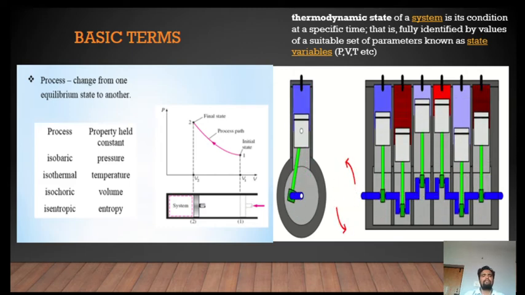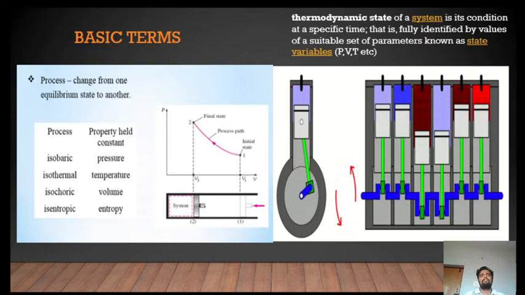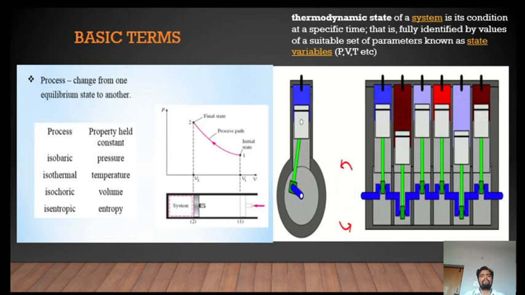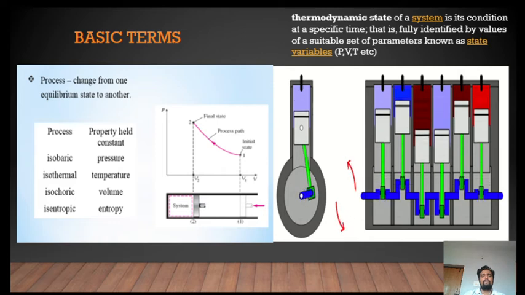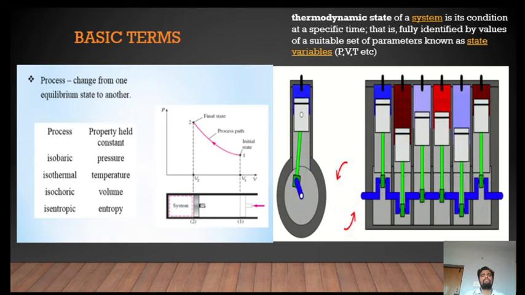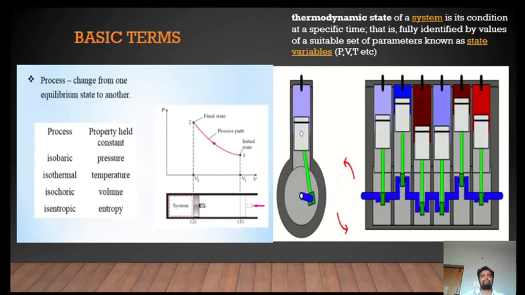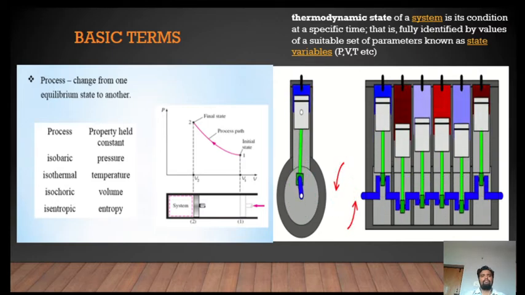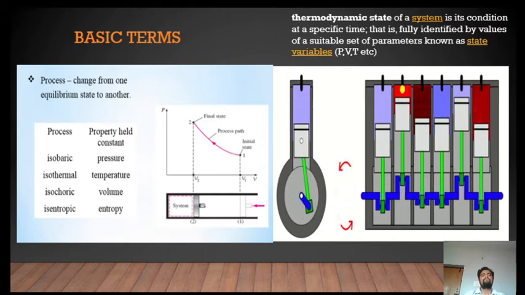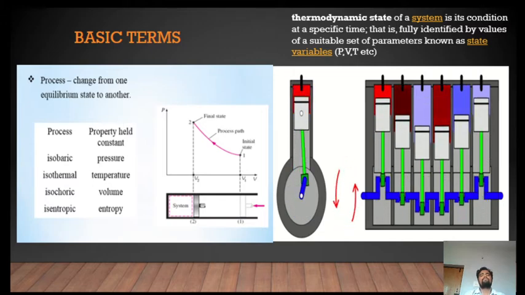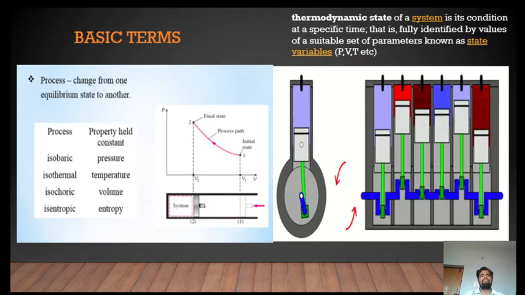In case of isothermal process, it is a process in which temperature of the system remains constant. Such a process we call isothermal process. Isochoric means a thermodynamic process in which volume of the system remains constant. Whereas isoentropic process is a thermodynamic process in which entropy of the thermodynamic system remains constant. These are all kinds of thermodynamic process.